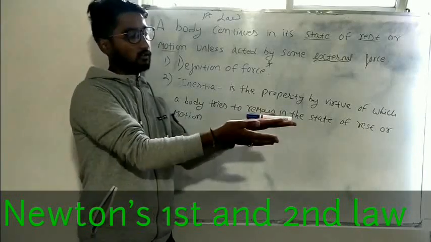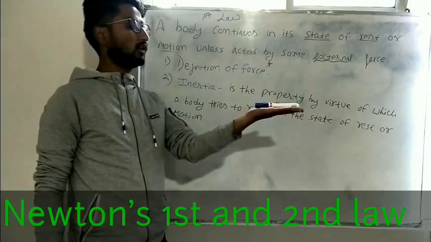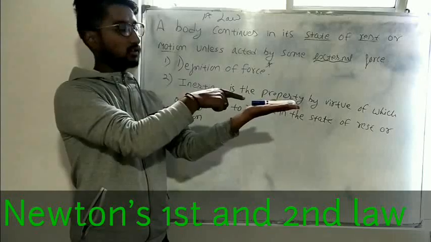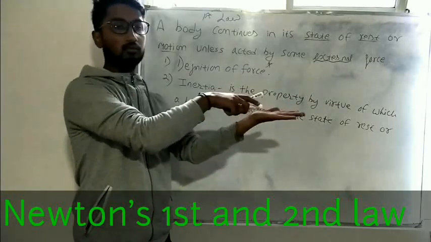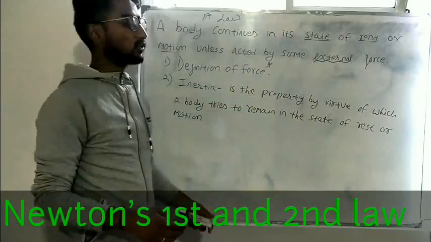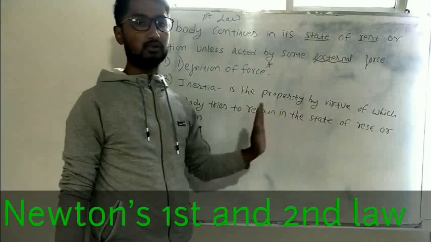Suppose let me take this hand as a table, and suppose this is a marker. If you keep a marker on the table, it will remain in the state of rest unless some force acts on it to move it. And if a body is rolling, it will keep on rolling unless some external force tries to stop it.